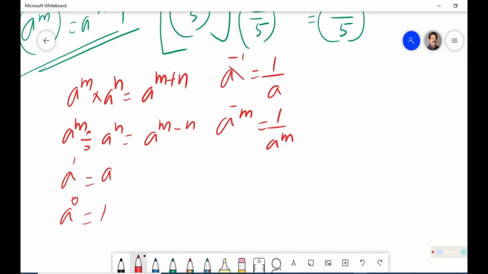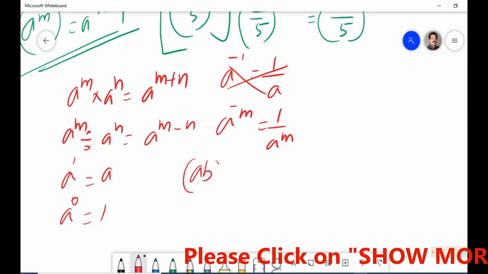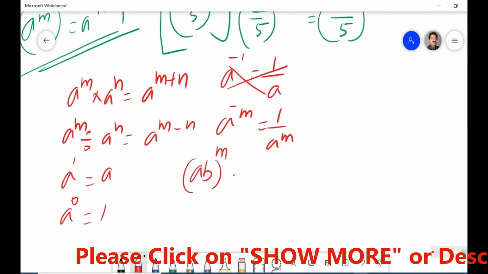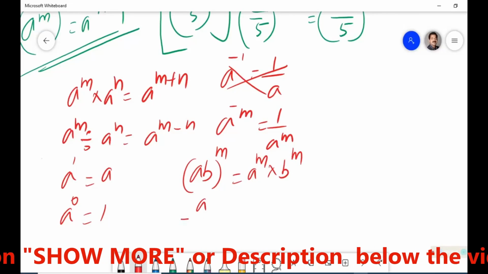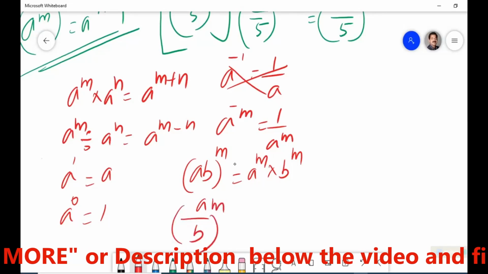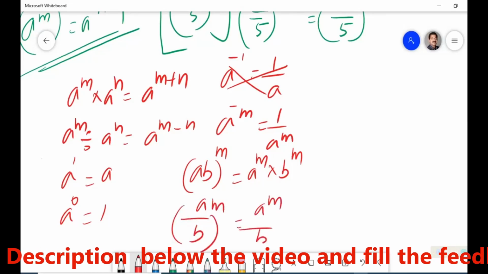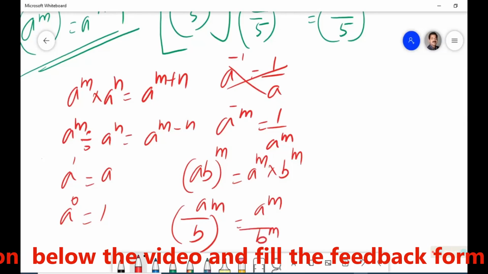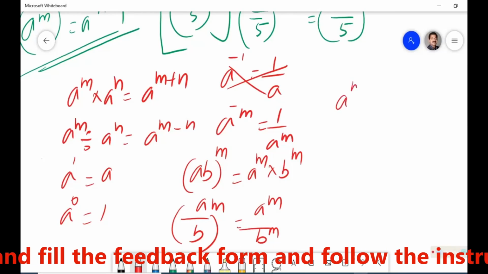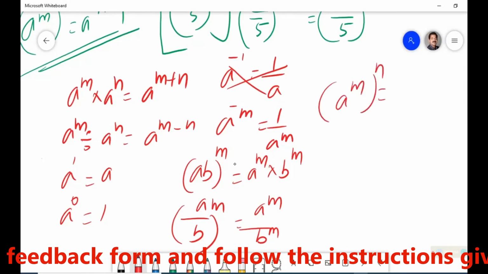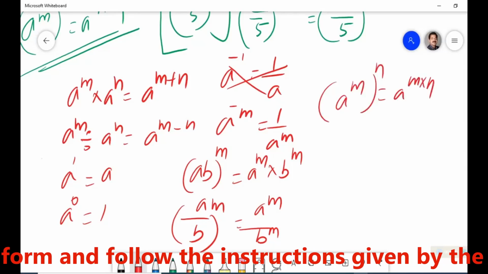Okay, then you studied about (ab) to the power of m, the 2 into 3 one. Then we studied that a to the power of m into b to the power of m, and (a upon b) whole to the power of m is equal to a to the power of m upon b to the power of m. Correct? Then also you studied (a to the power of m) whole to the power of n is equal to a to the power of m into n.